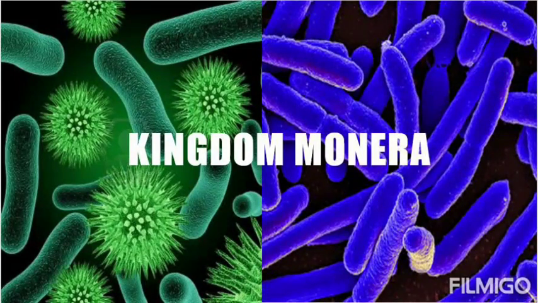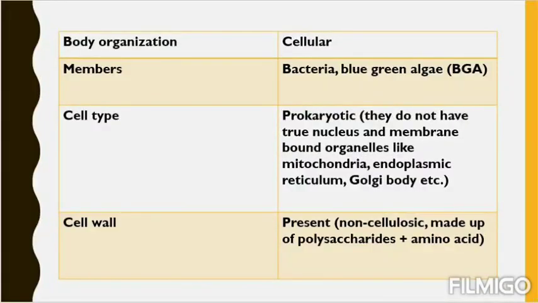Now we will study the other characters that the members of kingdom Monera possess. First start with body organization. As we know, they are cellular, which means they don't have tissue. Within one cell only they do everything. Then who are the members? We have already discussed all the bacteria, and blue-green algae, that is BGA. Though it is written algae, they still come under Monera. Don't confuse it with algae. This is the name only, blue-green algae, BGA. They come under the kingdom Monera. Also remember that BGA is otherwise called cyanobacteria. We will read about it later.